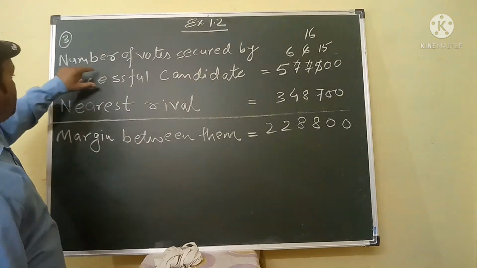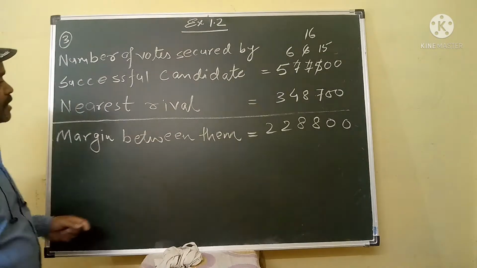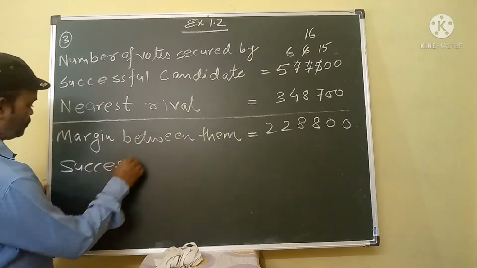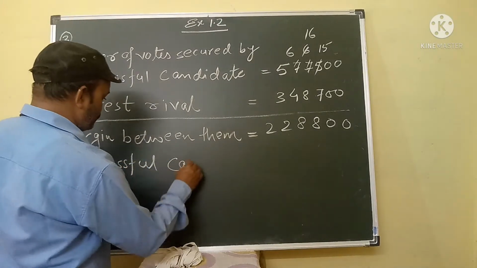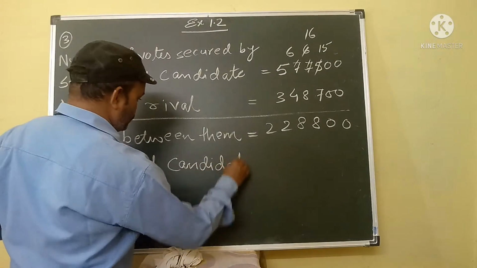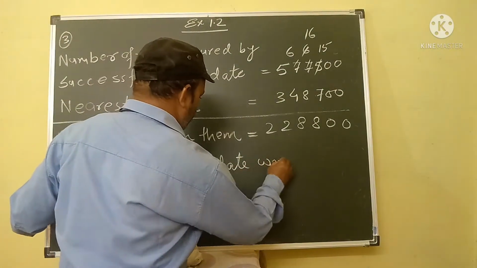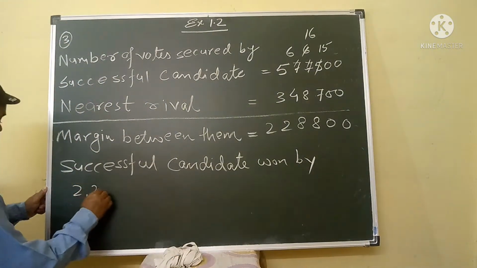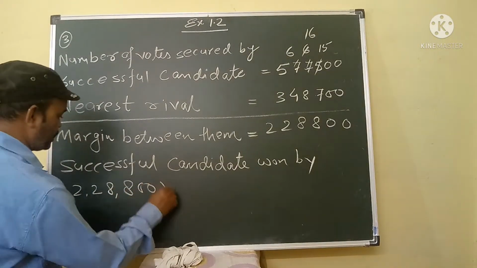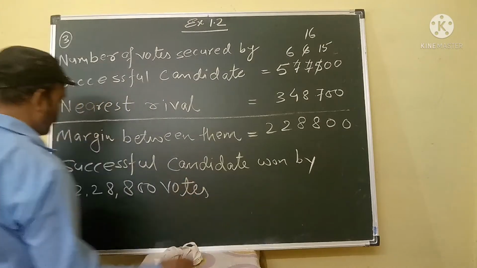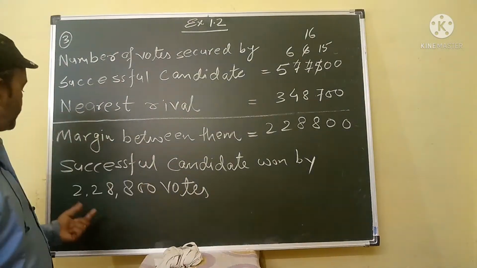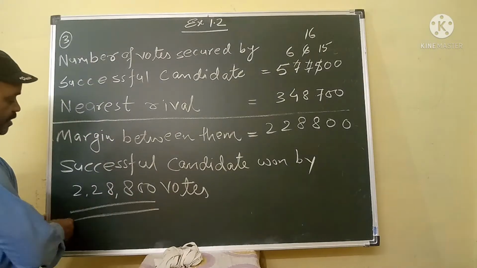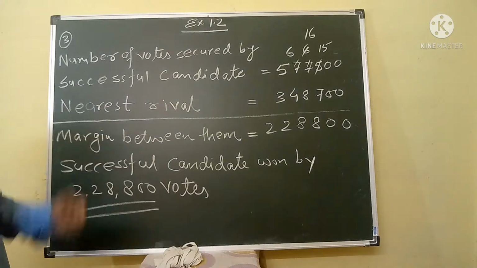The meaning is the successful candidate won by 2,28,800 votes. This is your required answer for your required question.